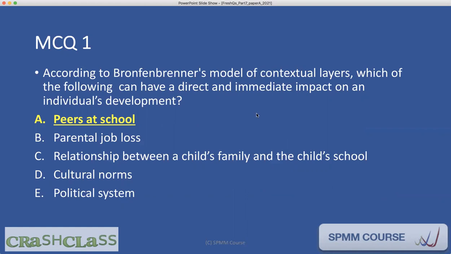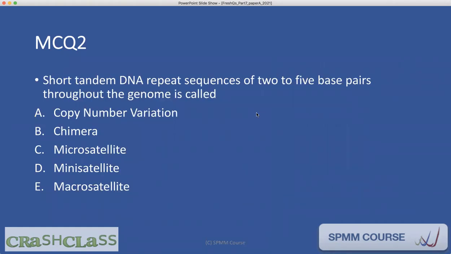So question 2, short tandem DNA repeat sequences of 2 to 5 base pairs throughout the genome is called copy number variation, chimera, microsatellite, mini satellite, macro satellite.